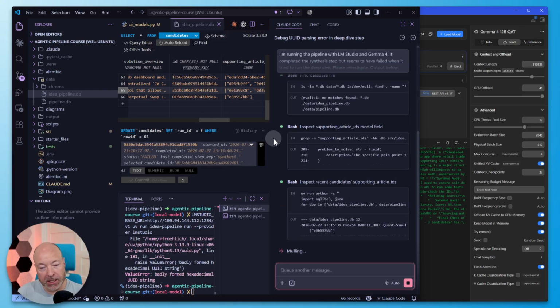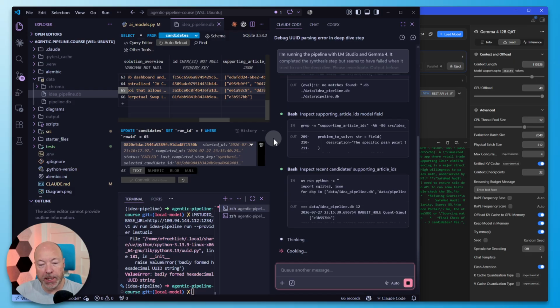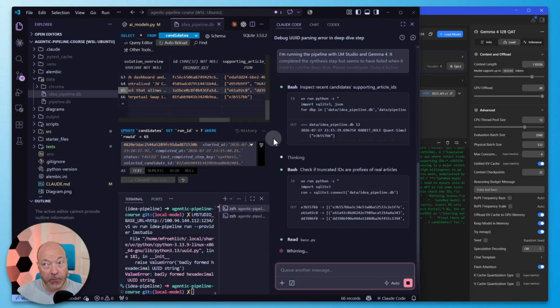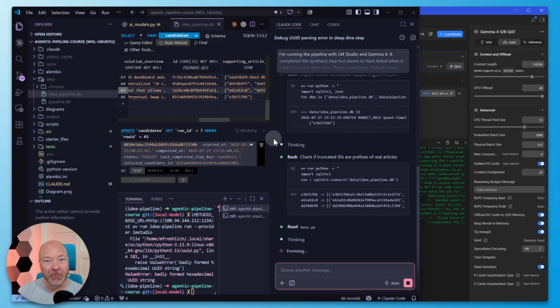So while it's figuring this out, I can maybe talk briefly about what I encountered in my production pipeline. So in the triage step and the extraction step, I was initially passing article IDs, which can also be long UUIDs, into the model, and then relied on the model returning those. And the model sometimes cut off a digit or two.